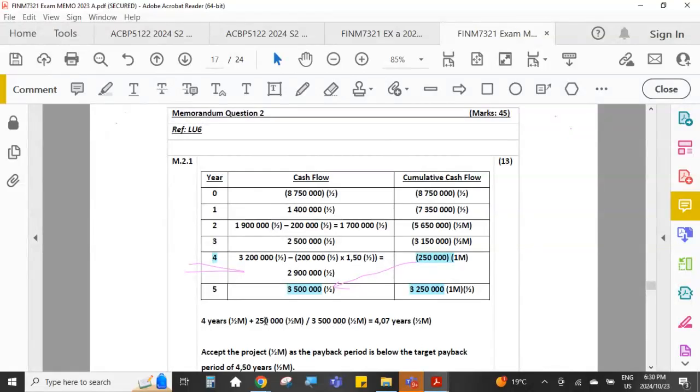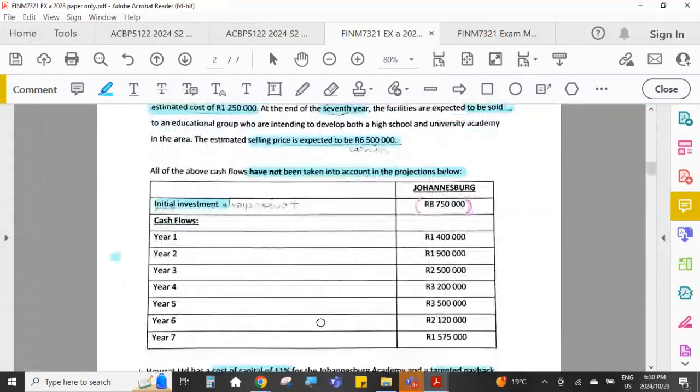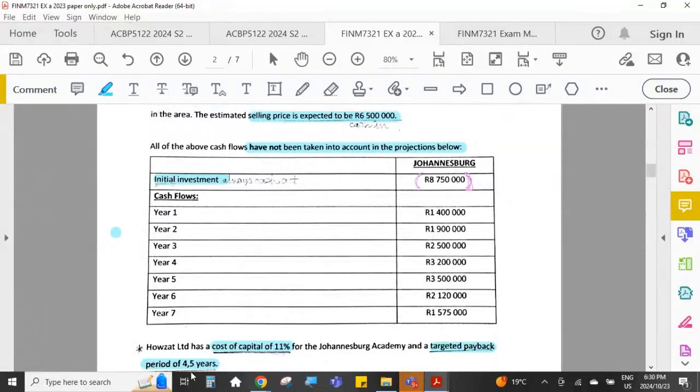So 250,000 over 3.5 million is 0.07. So our payback period is then 4 years plus 0.07 of the 5th year. So it's 4.07 years.